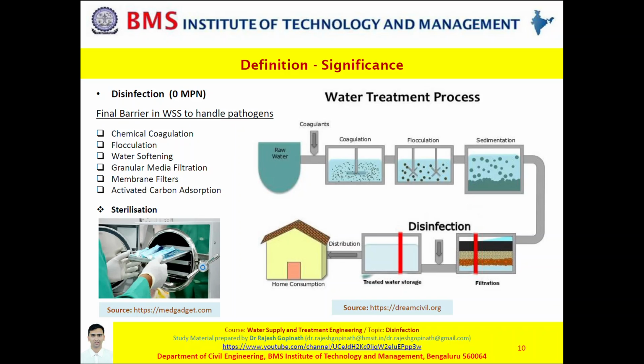Let us say we speak about the treatment such as coagulation. We are all aware coagulation is a process followed by flocculation wherein suspended solids are removed. We need to understand that since coagulation and flocculation involve addition of chemicals and slow mixing, they also serve to remove microorganisms, but not 100%.